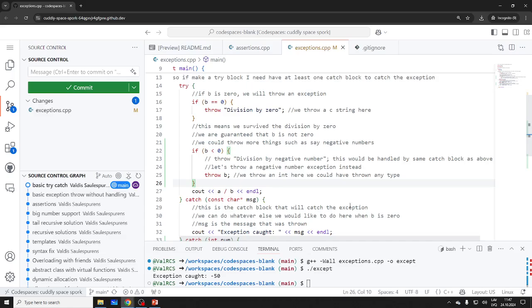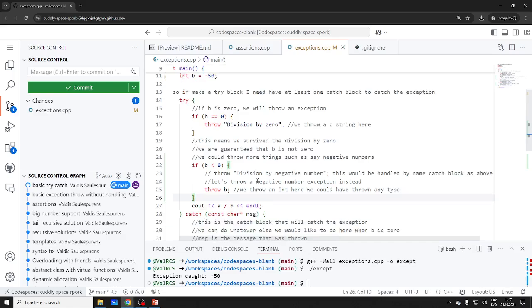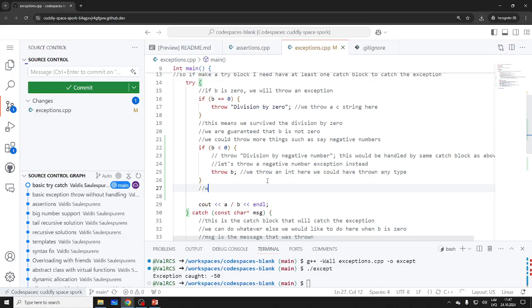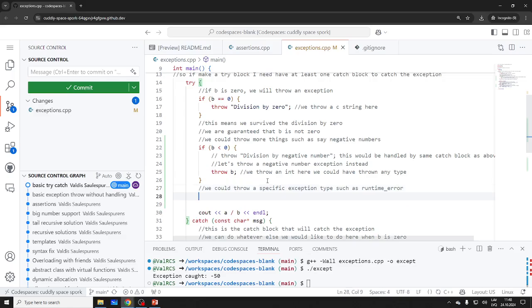We could also throw, let's assume it's an integer, we could throw a specific exception type such as runtime error. Let's throw runtime error on b being, I don't know, 9,000 or something like that.